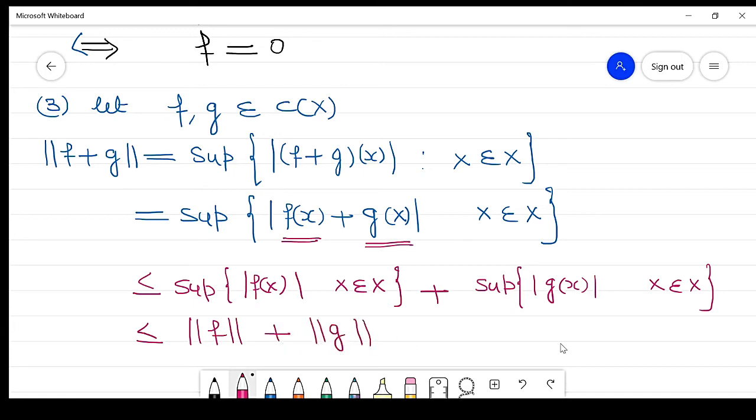So it satisfies the triangle inequality: the norm of f plus g is less than or equal to the norm of f plus the norm of g.